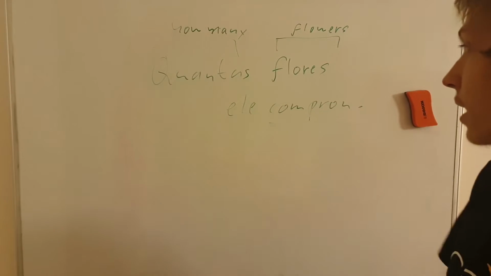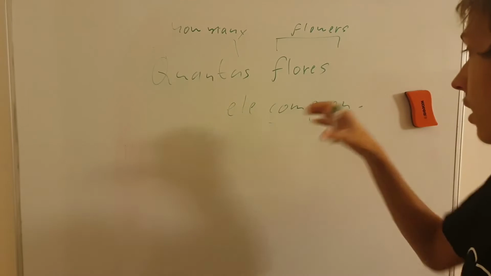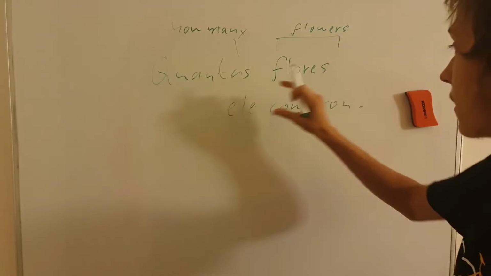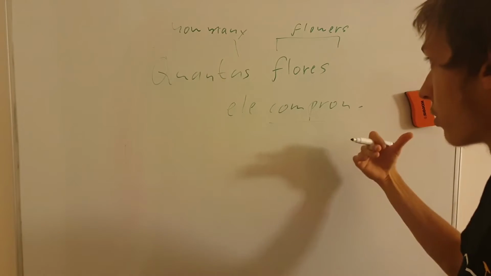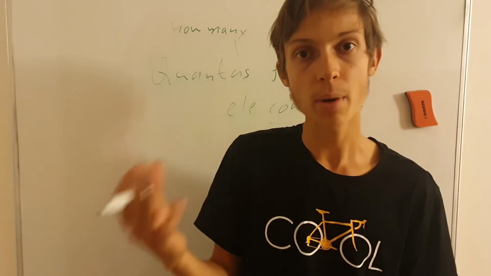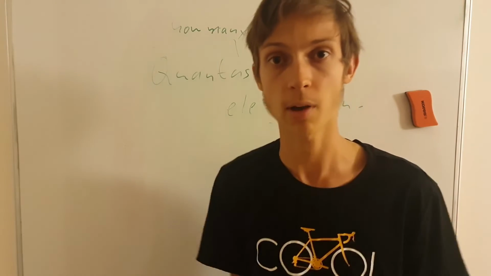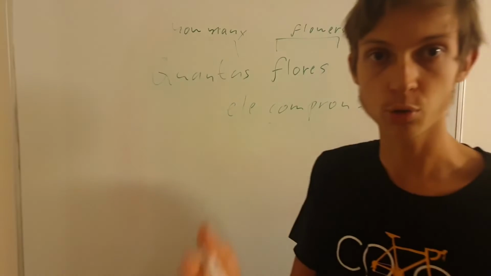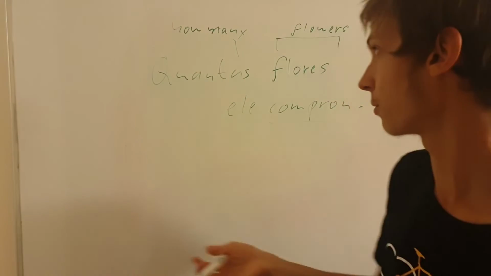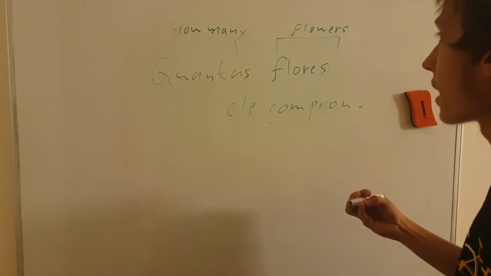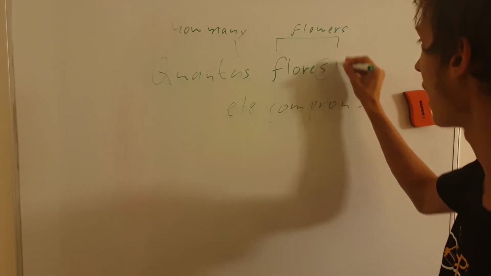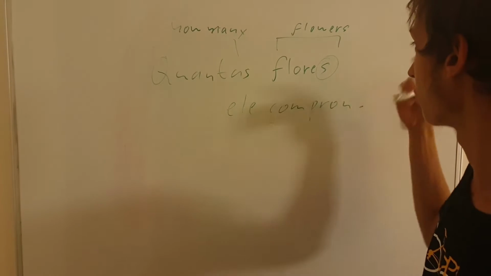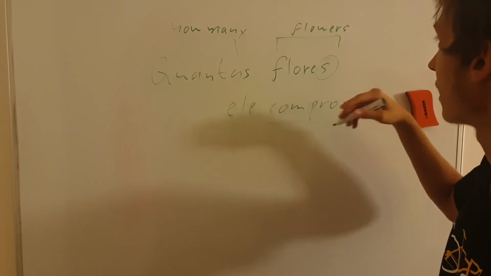That's the first part. And then "ele compró." This means he bought. So this sentence means how many flowers did he buy? It's the question. The how many goes right in the beginning, like question words usually do. That's a structural thing to remember and understand. Then "flores" with the S at the end because it's the plural case, same as in English.